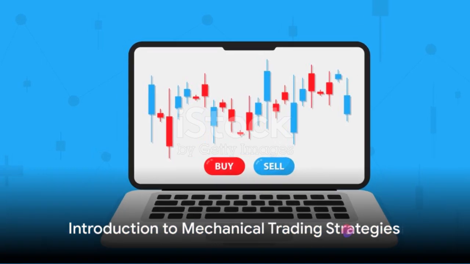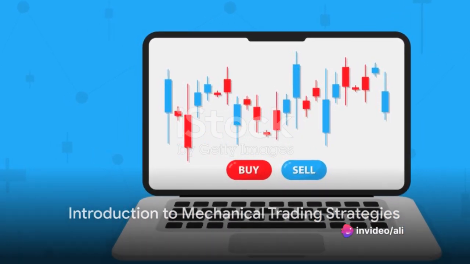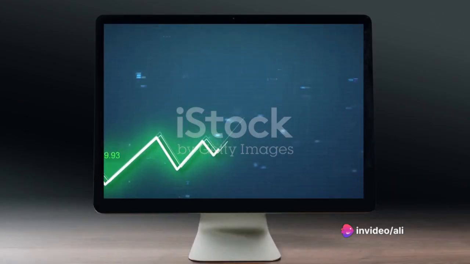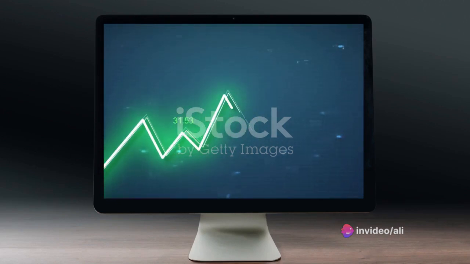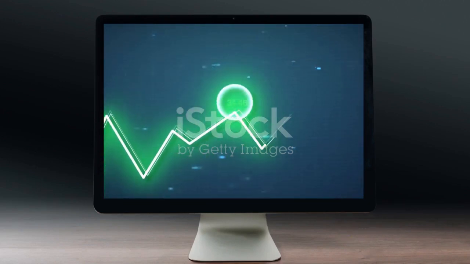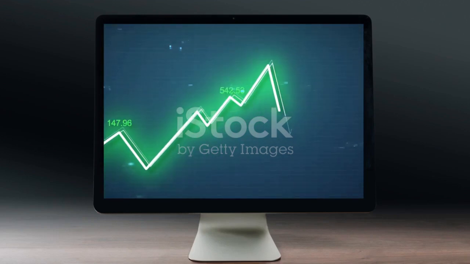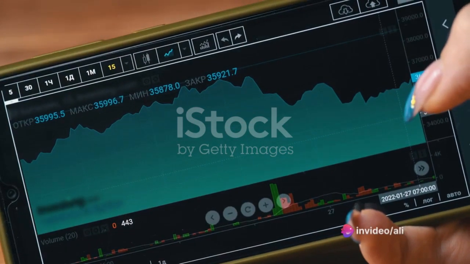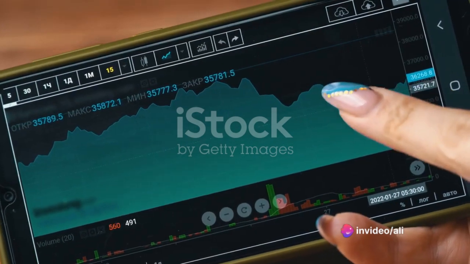Ever wondered what mechanical trading strategies are? Well, prepare to unravel the mystery today. Mechanical trading strategies are essentially automated trading methods that use preset criteria or triggers. The goal? To eliminate human emotions from the trading decision-making process.